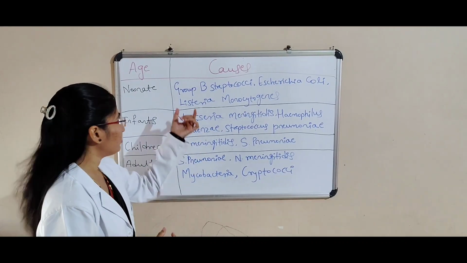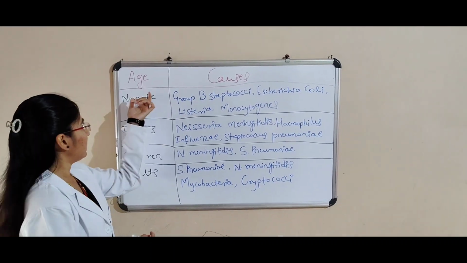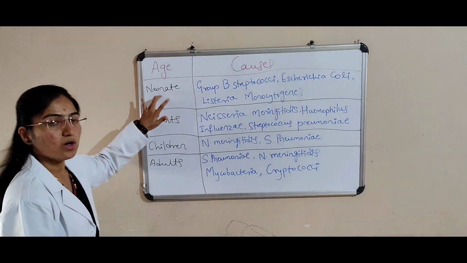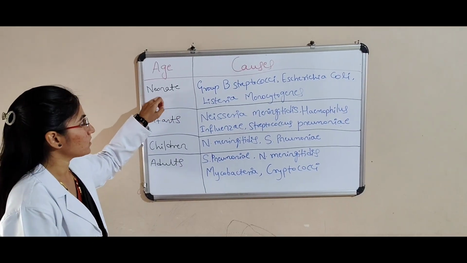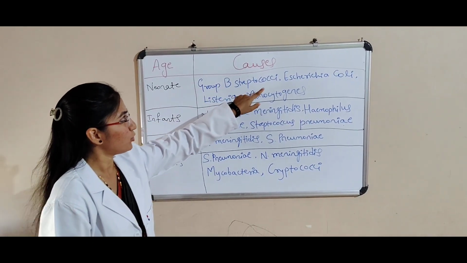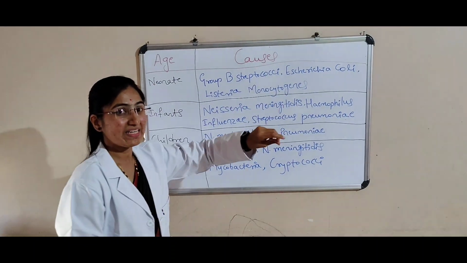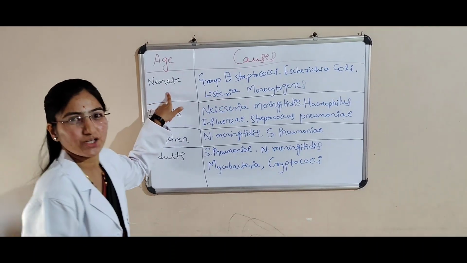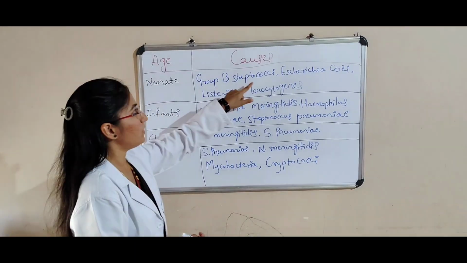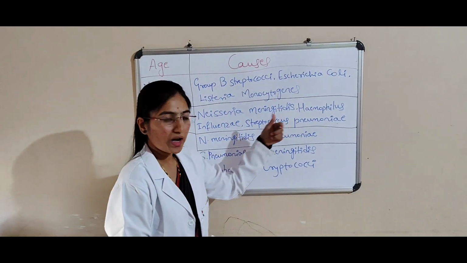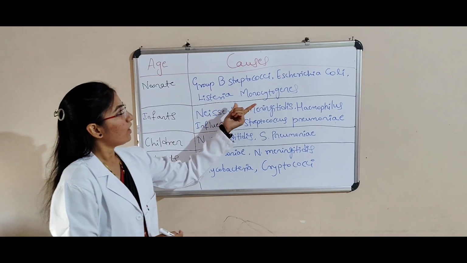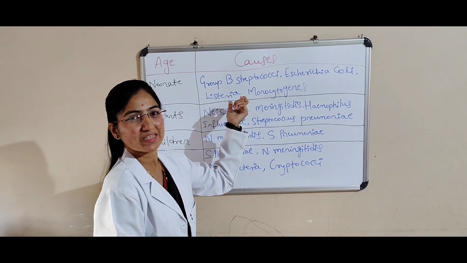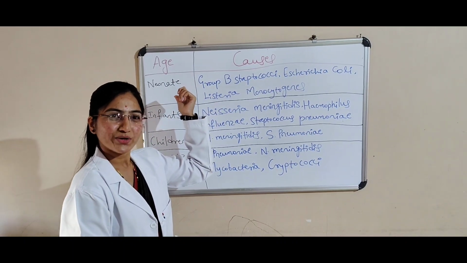Here is an important table you need to remember: age and then causes. First, the neonate: Group B streptococci, Escherichia coli, and Listeria monocytogenes. These are the bacteria causing meningitis for the neonates.